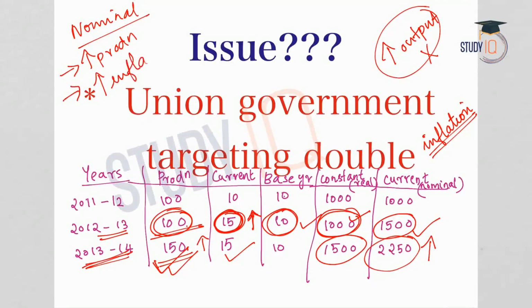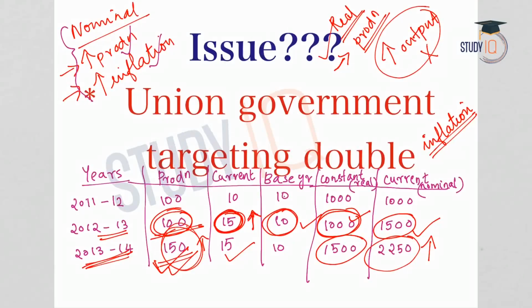Also, an increase in the rate of inflation, or when the prices increase, will again increase the nominal GDP. So, two factors can increase the nominal GDP: output and inflation. But real GDP can increase only if the production increases. From the 2013-14 example, we will understand that. So, real GDP can increase only if there is an increase in production. With an increase in inflation, the real GDP will not increase.